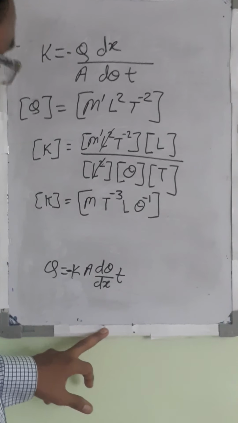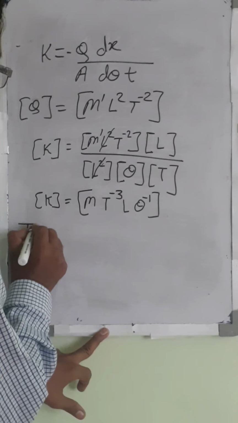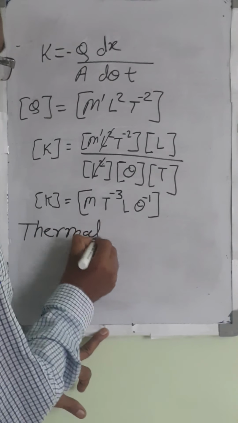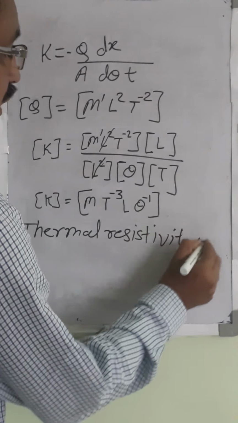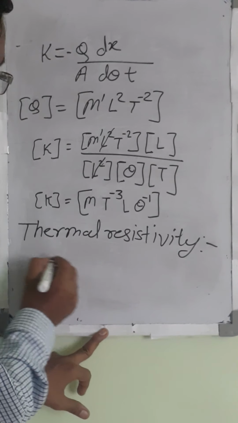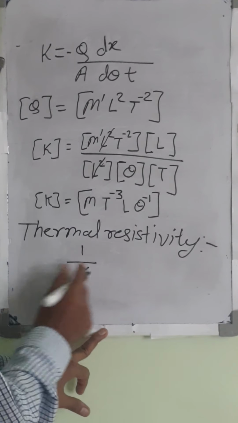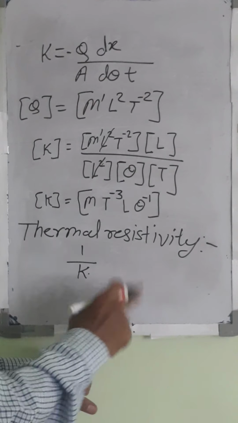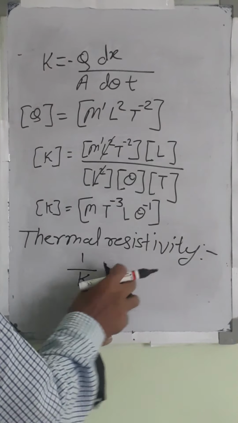Using the same concept, another very simple short concept is thermal resistivity. So what is thermal resistivity? Thermal resistivity is defined as the reciprocal of thermal conductivity. That means 1 upon K is called the thermal resistivity. This is the definition of thermal resistivity, and another very short point we will study is thermal diffusivity.